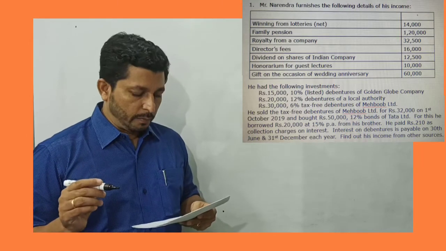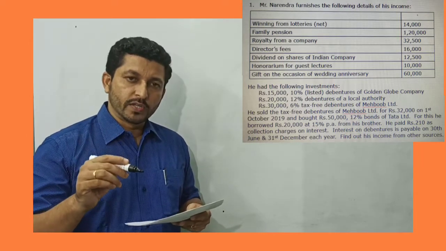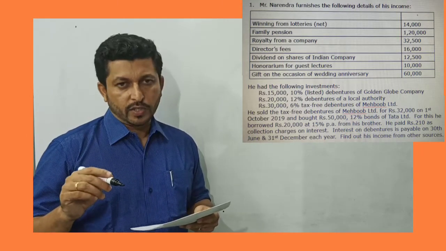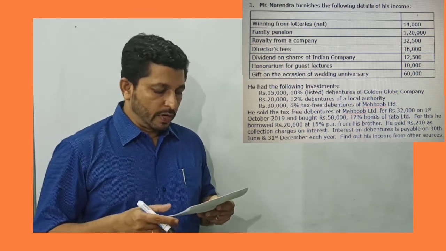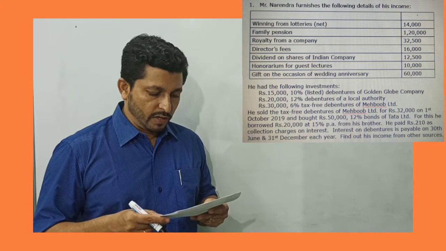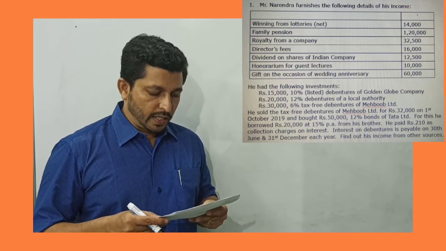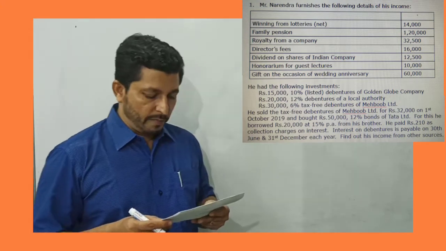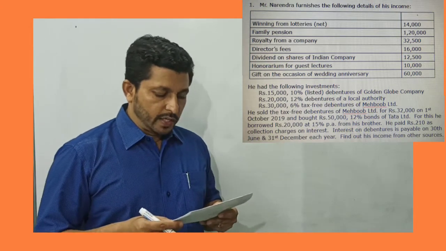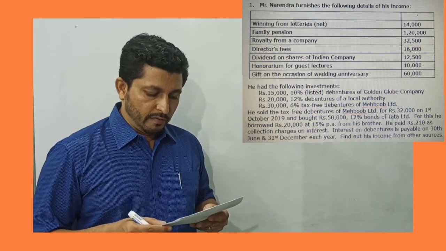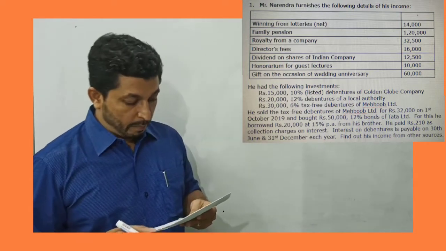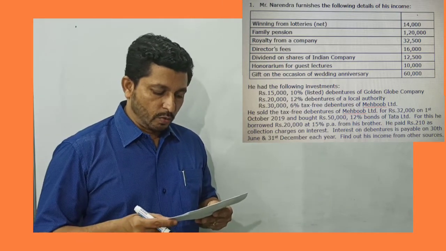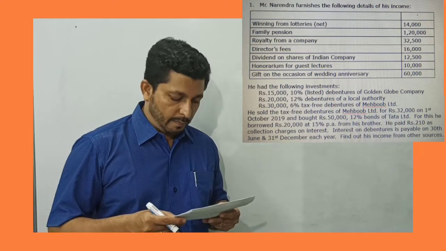He had the following investments: rupees 15,000, 10% listed debentures of Golden Globe Company. Now in this particular problem, investment amount is given and the rate of interest is given. So grossing up is not required. Then rupees 20,000 12% debentures of a local authority, rupees 30,000 tax-free debentures of Mehboob Limited. He sold the tax-free debentures of Mehboob Limited for rupees 32,000 on 1st of October and bought rupees 50,000 12% bonds of Tata Limited.